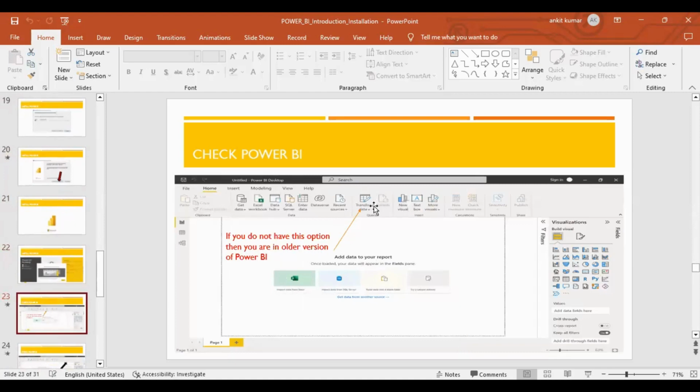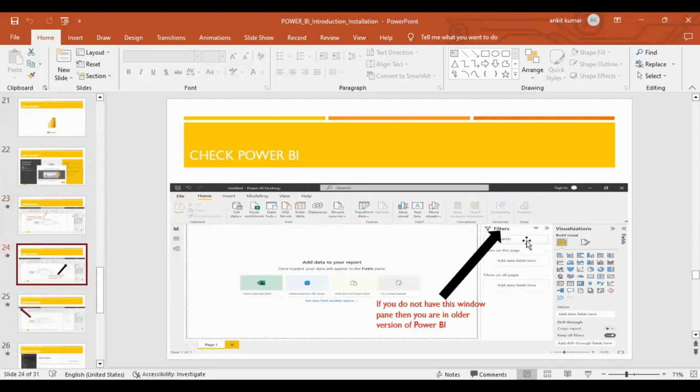This is called transform data. If you do not have this option, then you are on an older version of Power BI. There is a filter option. If you do not have this window panel, then you are on an older version of Power BI.